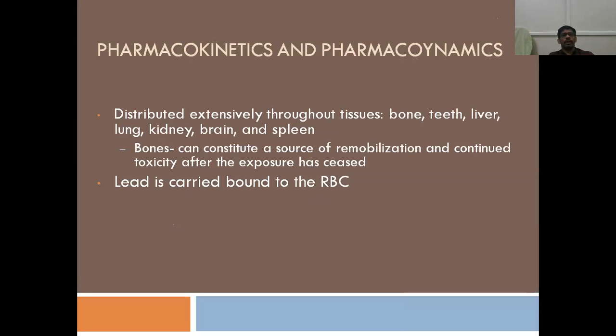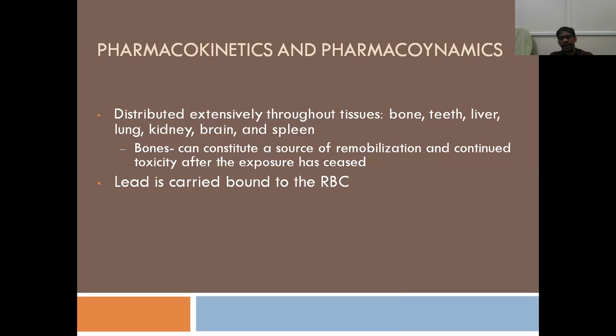Coming to the pharmacodynamics of lead, it is distributed throughout the body tissues. No body tissues are spared. It will be accumulated in bones, teeth, liver, kidney, spleen, brain. And bones can constitute the source of remobilization. As I told you, all these metallic poisons are cumulative poisons. They get accumulated in different parts, right?